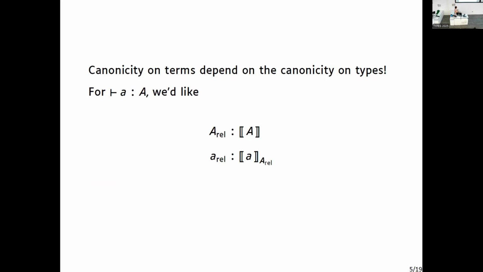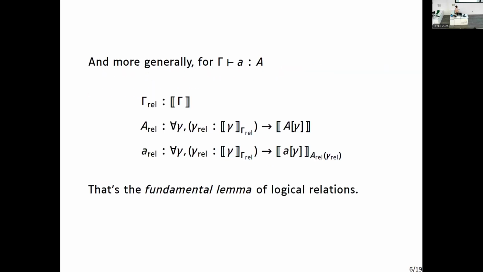And then we also get a realizer of that term. More generally, that's what's called the fundamental lemma: for an open term, we want to map realizers of the context to realizers of types and terms. Here I wrote it more abstractly, but you should just think of it as mapping realizers of the context to realizers of types and terms.